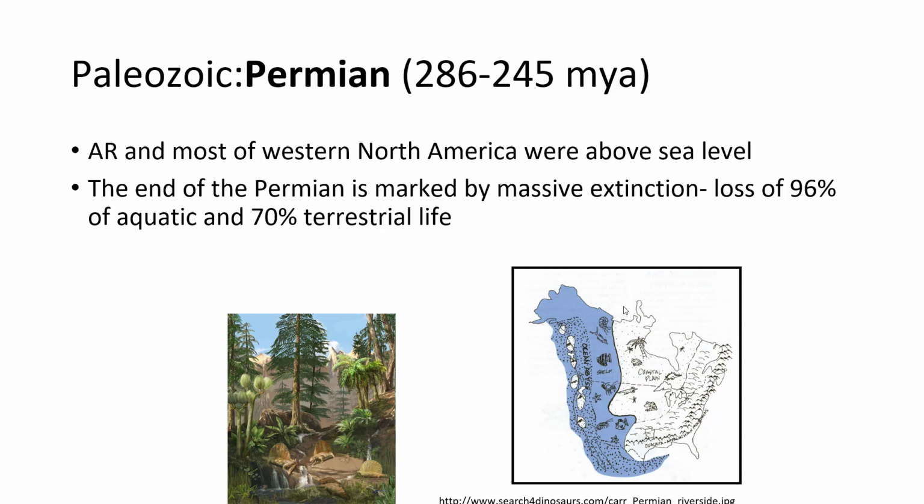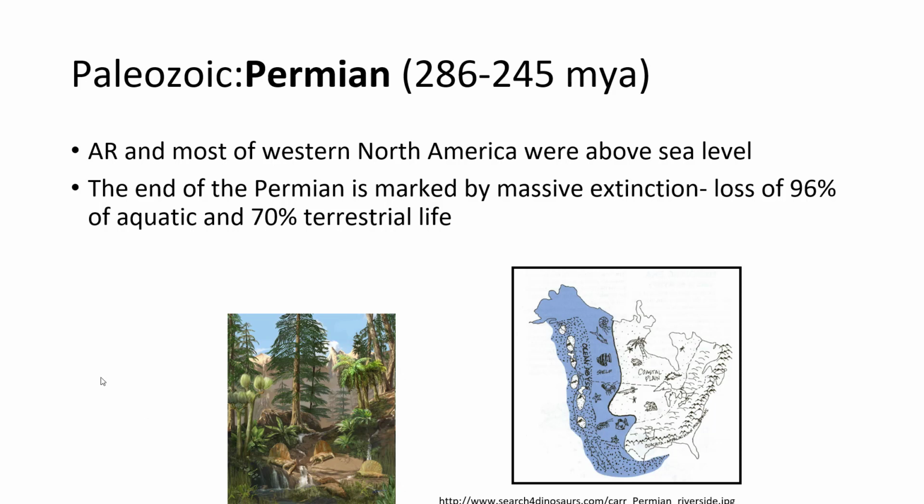So the last part of the Paleozoic is known as the Permian, and during this time Arkansas was above water, so we're not going to have many rocks from this time because Arkansas was not having rocks deposited then. But we also have, during this time, the reason I want to mention the Permian, and I want you to know it, is because at the end of the Permian, which marks the end of the Paleozoic, we have the biggest extinction of life known on the planet.